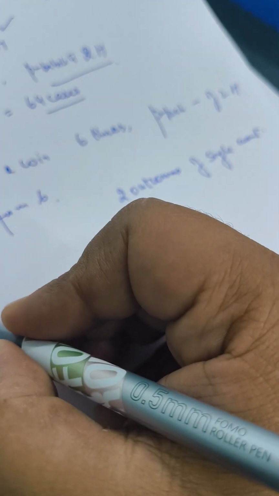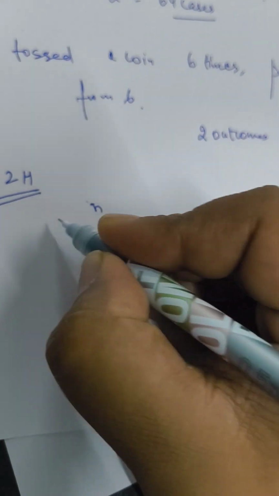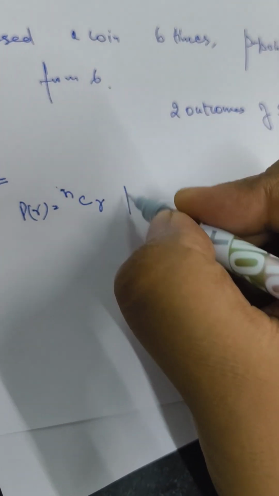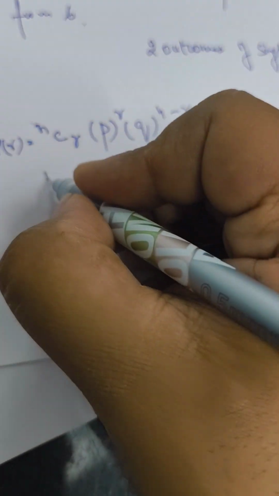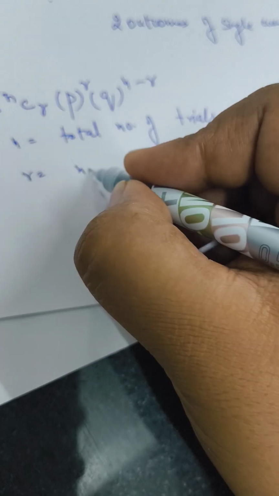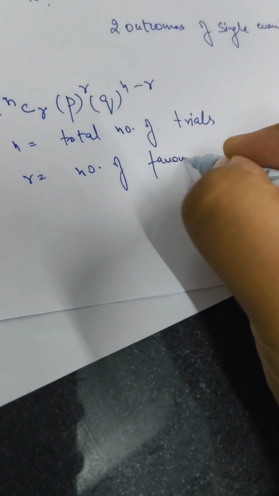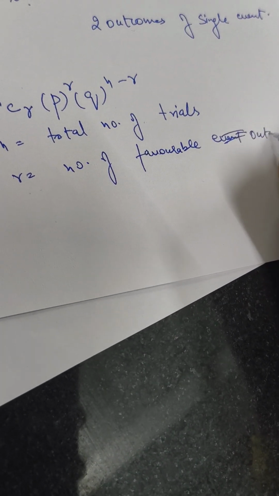Now here we want to calculate the probability of 2 heads. The formula for binomial is P(R) equals NCR, P raised to the power R, and Q raised to the power N minus R, where N is the total number of trials, and R is the number of favorable events you want, or favorable outcomes to be more precise.